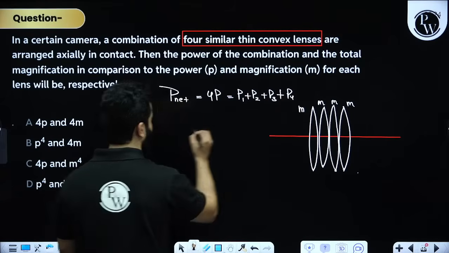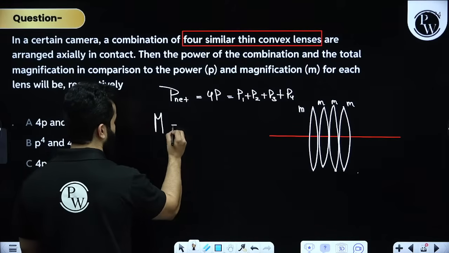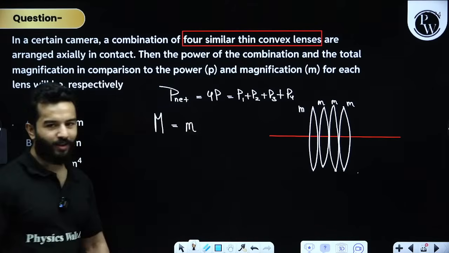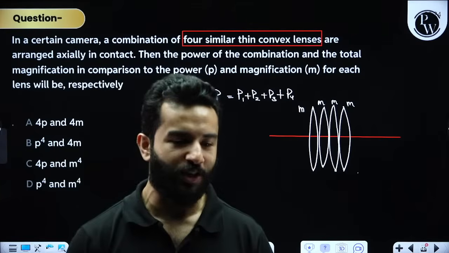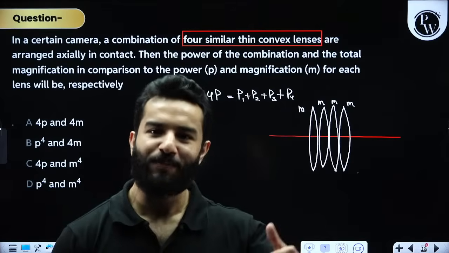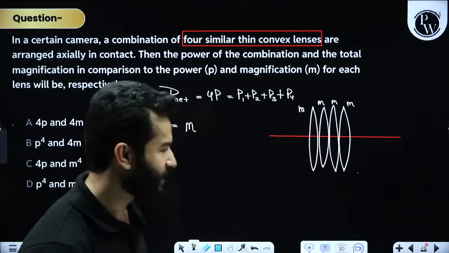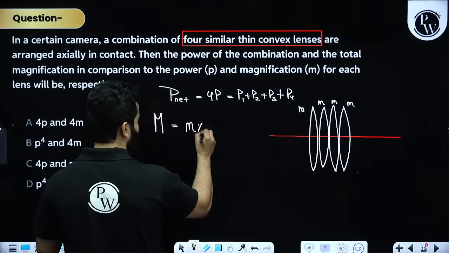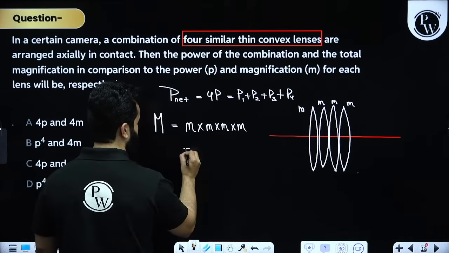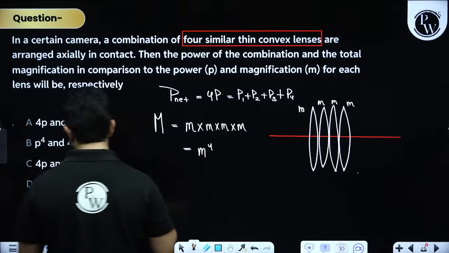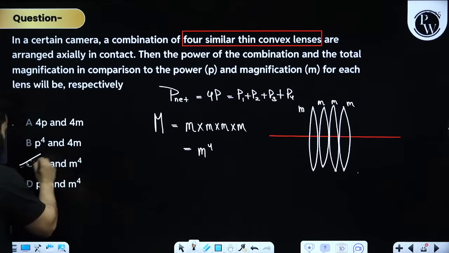And now net magnification will become, as you guys know from optical instruments also, how we write magnification: magnification of eyepiece multiplied by magnification of objective lens, right? So magnification will be M times M times M times M, that is M raised to the power 4. So again, a very easy and very doable problem, right?